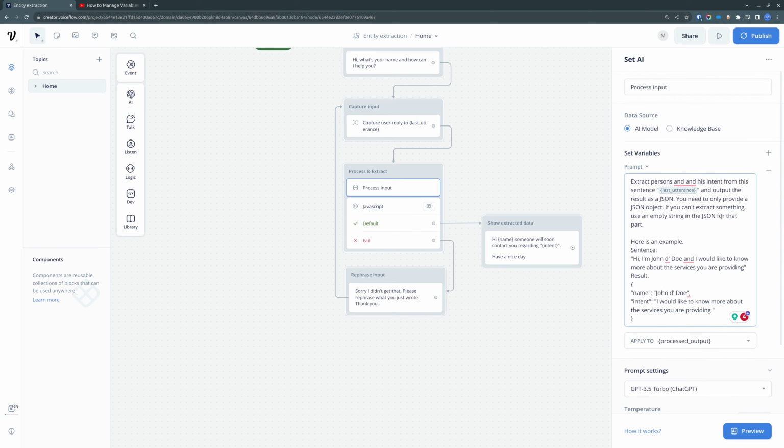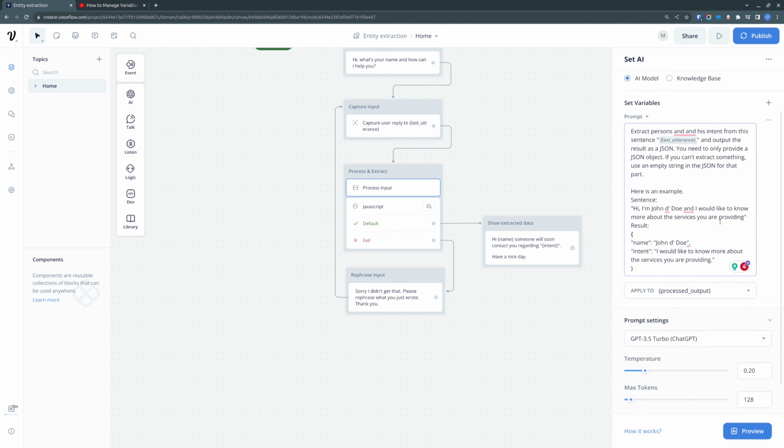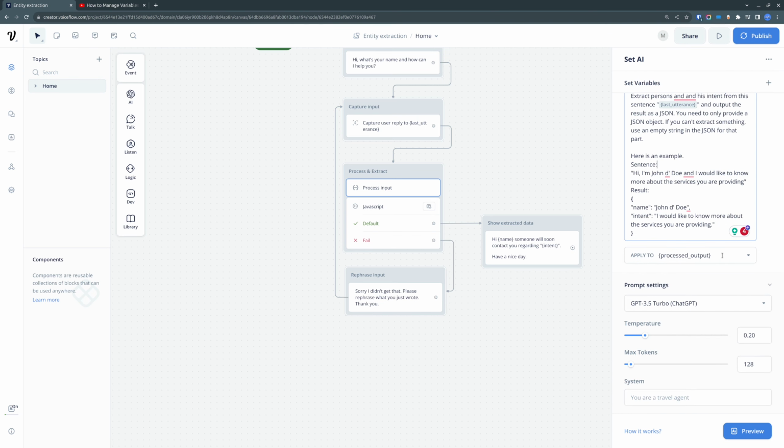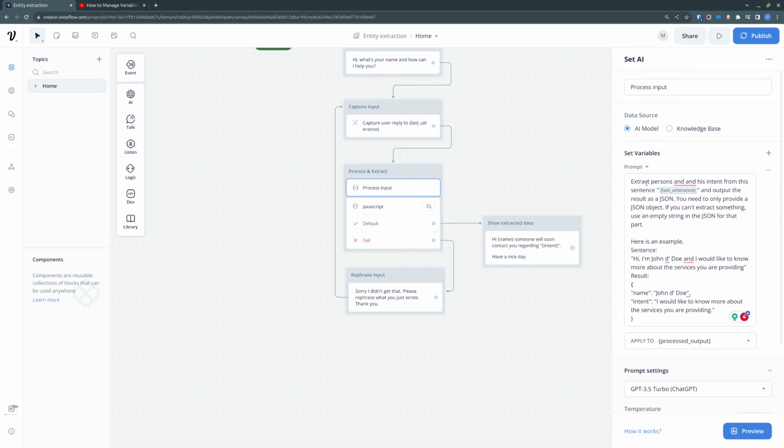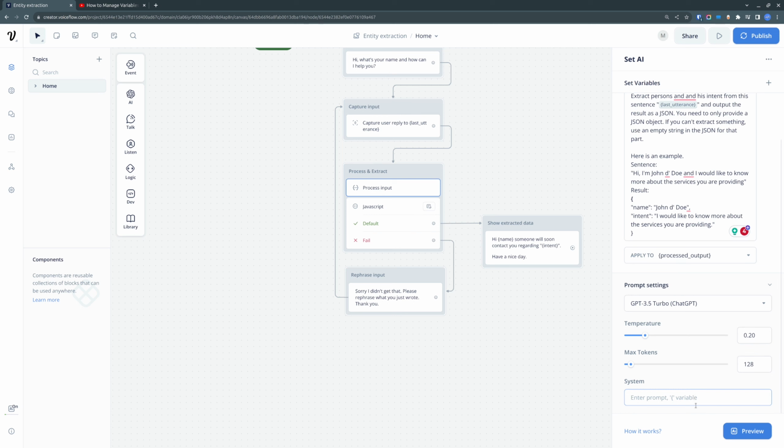And we ask that it would extract all this information and give us a JSON, and we save this JSON into processed output. So there's nothing else happening in here. We don't even have any system prompt. I guess we could move part of this prompt into the system one, but it doesn't really matter.